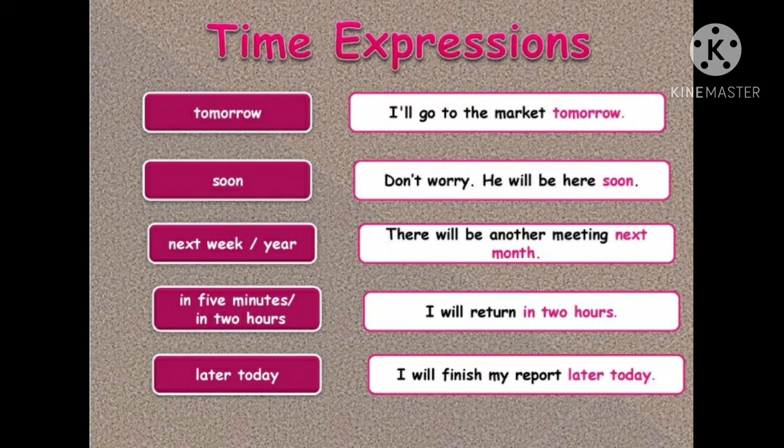Next week, next year, next month, etc. There will be another meeting next month. In 5 minutes. In 2 hours. I will return in 2 hours. Later today, meaning later in this day.